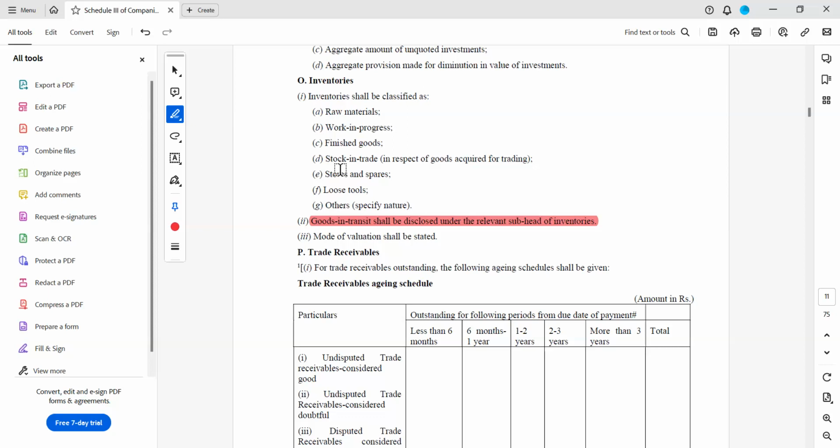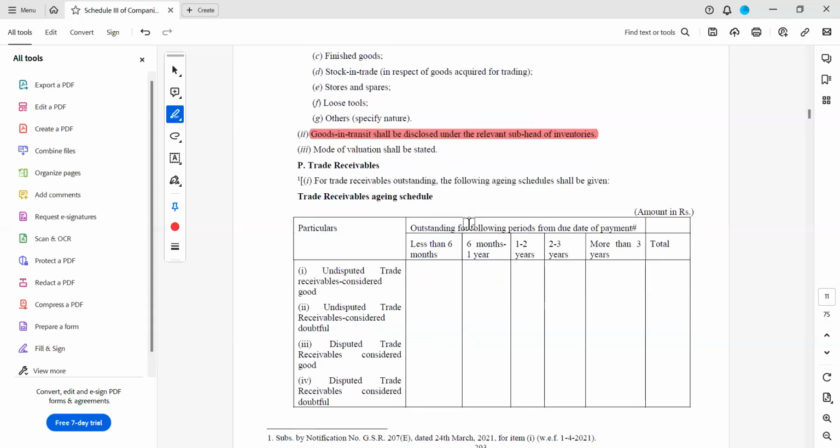That is the reason we are summarizing all the points as a checklist and seeing that everything is complete. If you have done that job properly, then you will not get stuck here. You will immediately have the information with you, what the valuation is and what the value of goods in transit is, and you will show it separately.